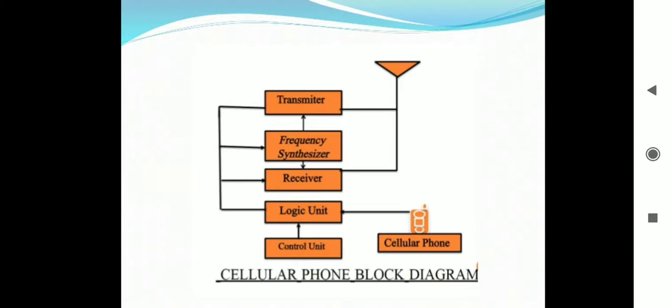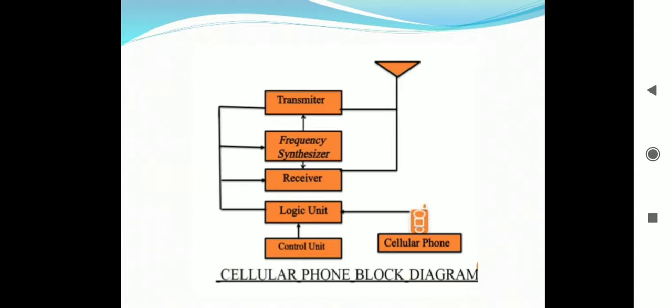Then see the block of frequency synthesizer. This block generates all the signals used by the transmitter and receiver. It uses a standard PLL circuit and mixer. Now let us see the block of logic unit. This unit contains the master control circuit for a cellular radio.